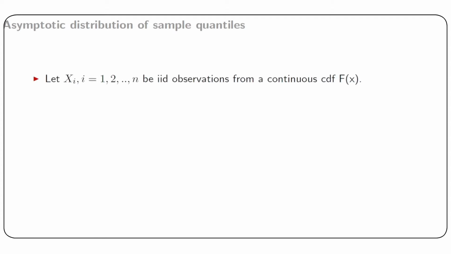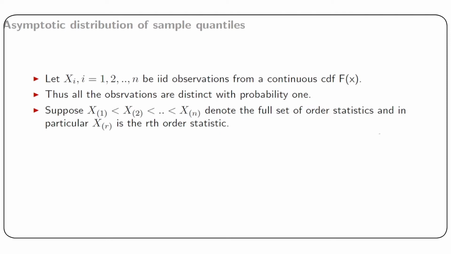Let X_i, i equal to 1 to n, be IID observations from a continuous CDF F_X, and due to continuity all the observations are distinct with probability 1. Suppose X_(1), X_(2), up to X_(n) denote the full set of order statistics, and in particular X_(r) is the rth order statistic.